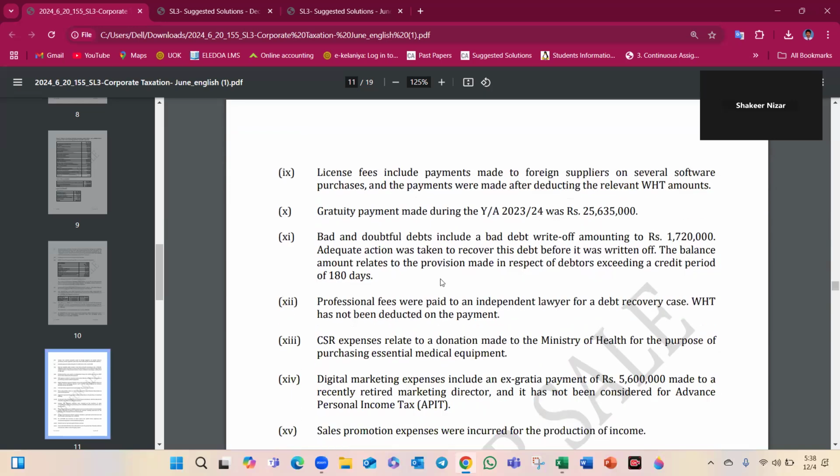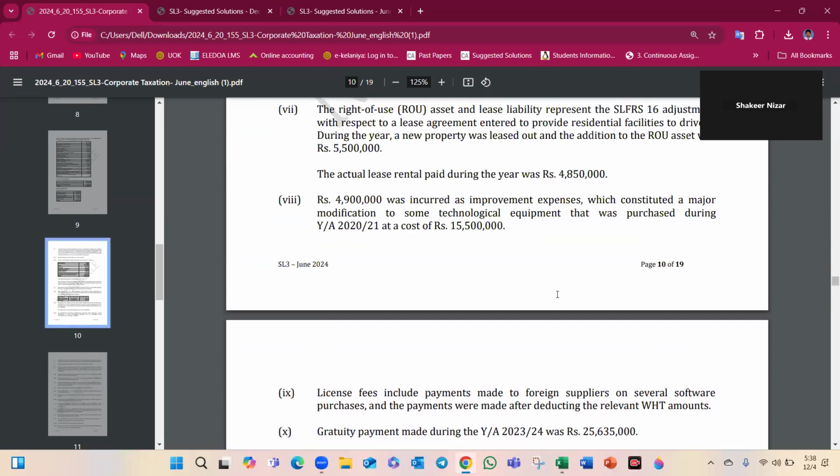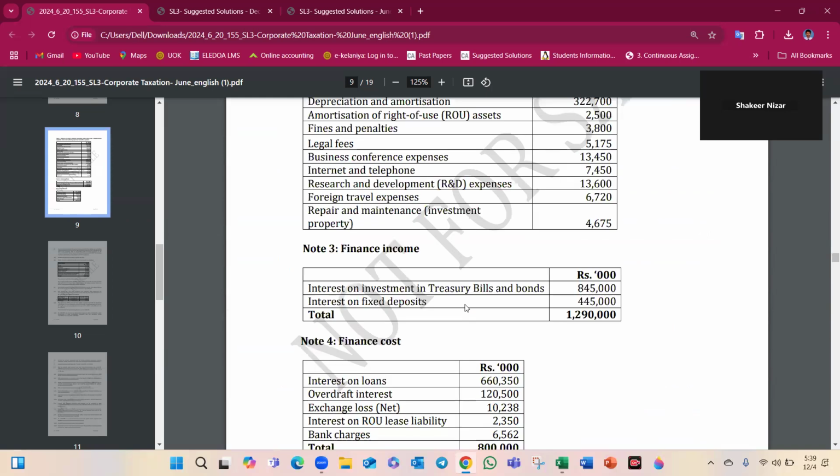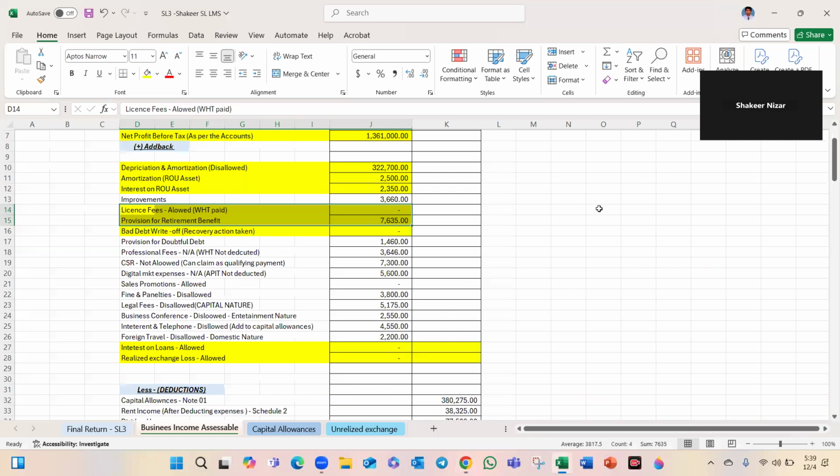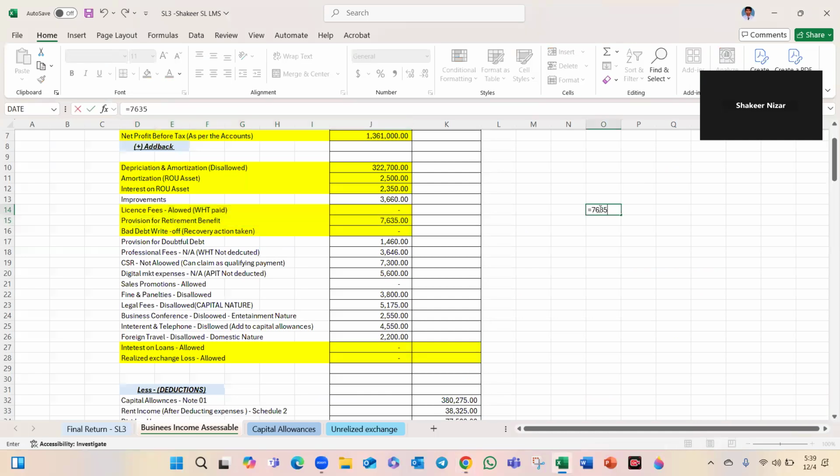Gratuity payment. Bad and doubtful debt include bad debt write-off, it is allowed. Adequate recovery action taken, no, it can be written off for the balance amount. Provision made for exceeding period, doubtful debt. It means here 1720 must be deducted. From 7635, deduct 1720. That is 5915.